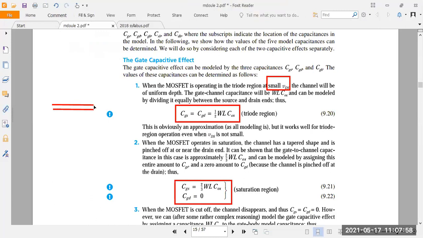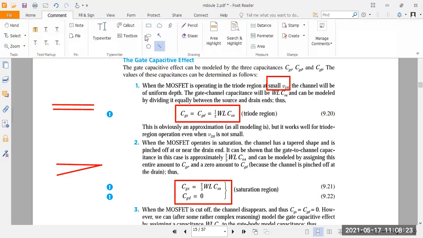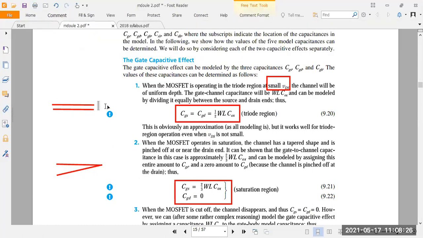What is the width here? W. And the length is L. This is for the linear condition. Suppose when you come to saturation, you take this type of channel. Understood? Here you can write the text: this is the drain terminal, and this is the source.